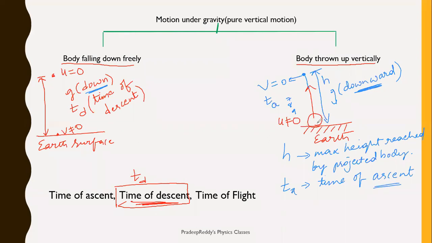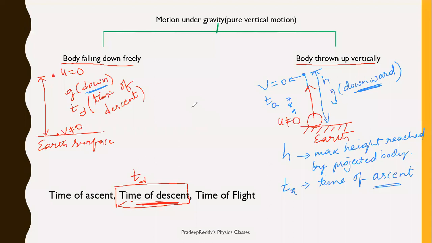So the time taken by the body thrown up to reach maximum height. Remember, to reach maximum height, not half of the height or anything like that. To reach its maximum height is called time of ascent. Time taken by the freely falling body to touch the ground is called time of descent.